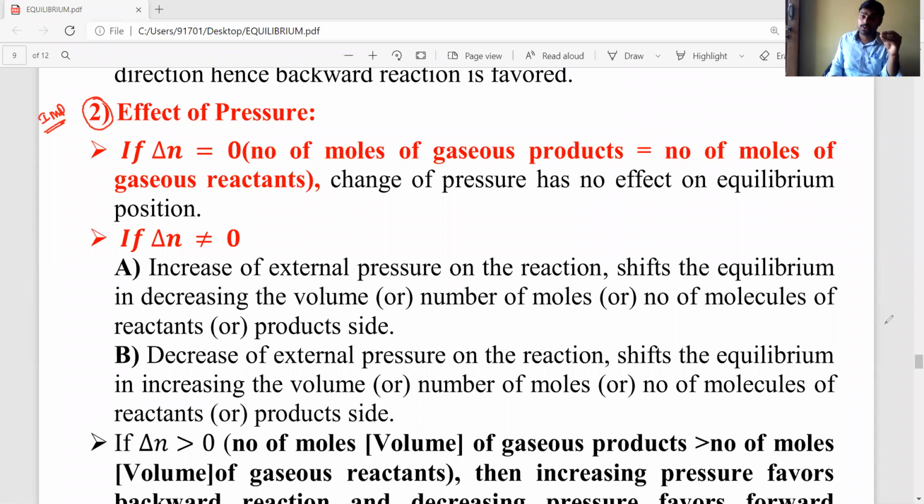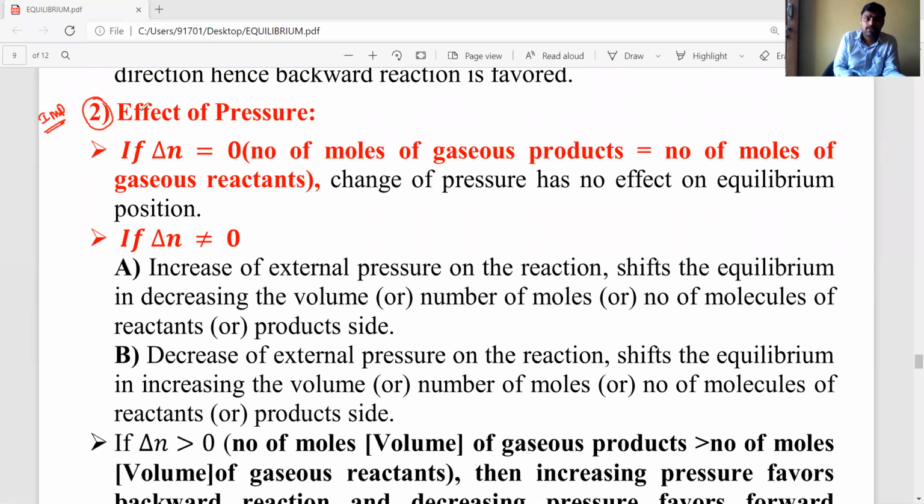To understand the effect of pressure, we must know about the volume of the reaction. Volume means the number of moles, or number of molecules, of either reactants or products.